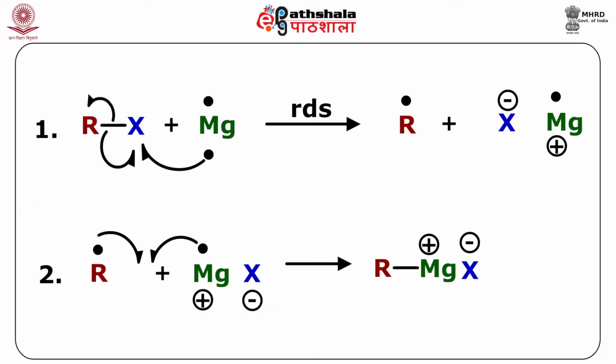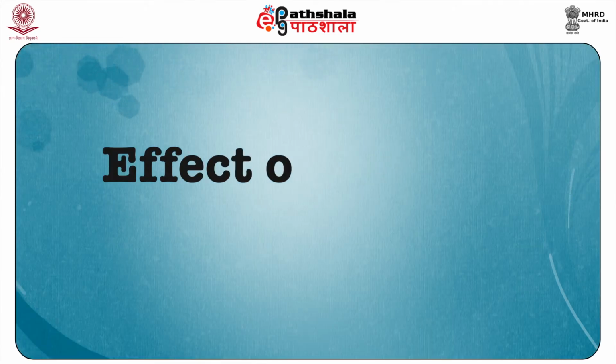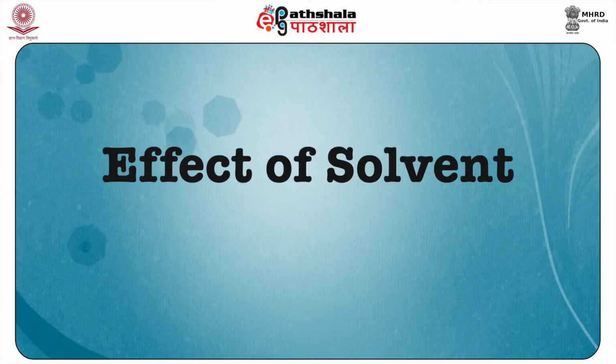So, there is the formation of RMgX as you can see here, but there is this covalent bond between R and Mg. So, as I told you, the first step is rate determining and involves the transfer of one electron from magnesium, out of the two electrons in its valence shell, to the carbon halogen bond, and this will form Mg plus, which is a radical, and then this further couples with the alkyl radical which is formed. Now, talking about the effect of solvent.